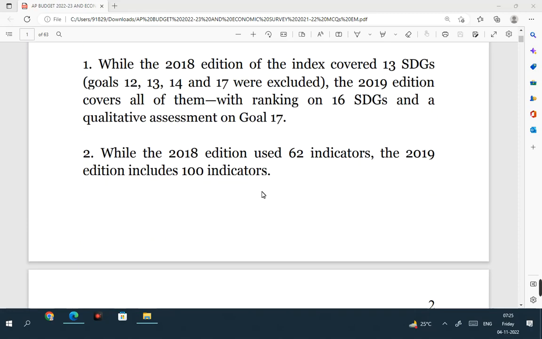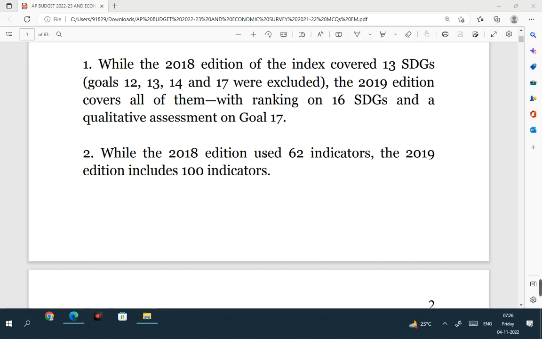And again, indicators. If you see the 2018 edition of SDG India Index, it made use of 62 indicators while giving the ranking. But the 2019 edition made use of 100 indicators.